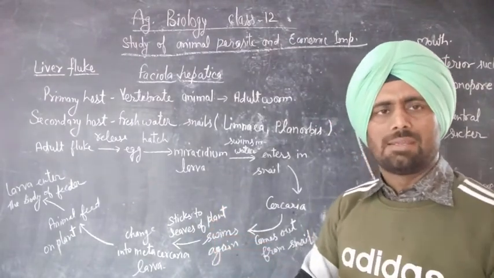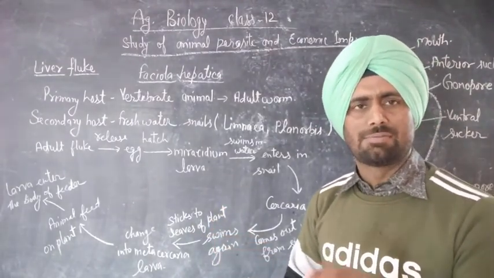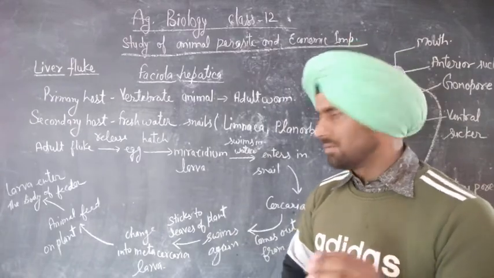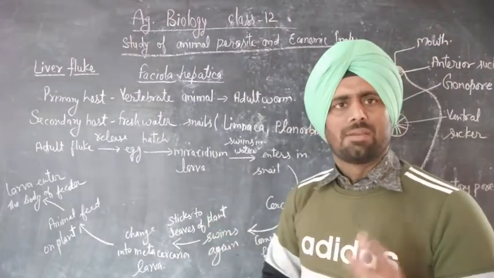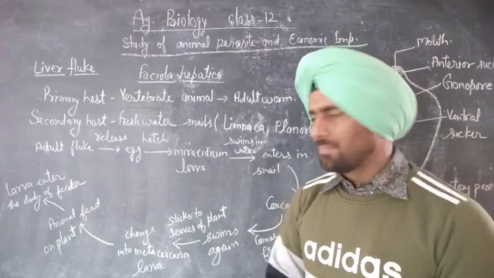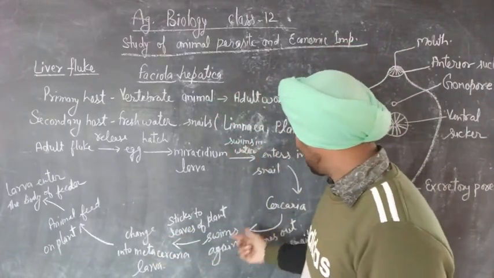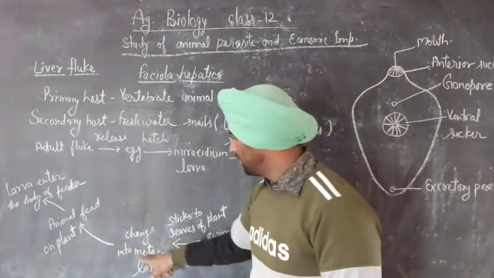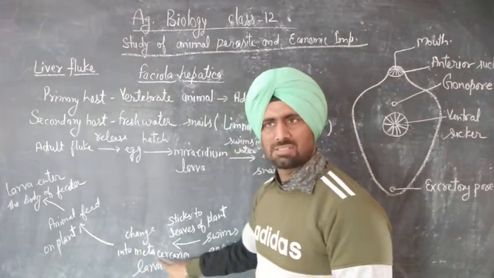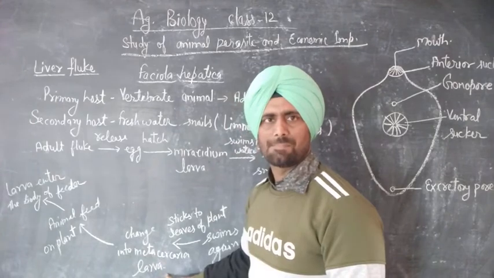After swimming, it sticks to the leaves of plants, and stays there till the Cercaria larva is changed into the next larva stage, Metacercaria larva.